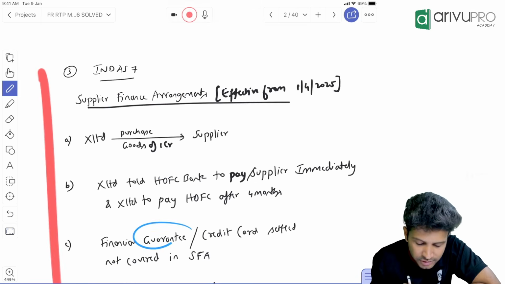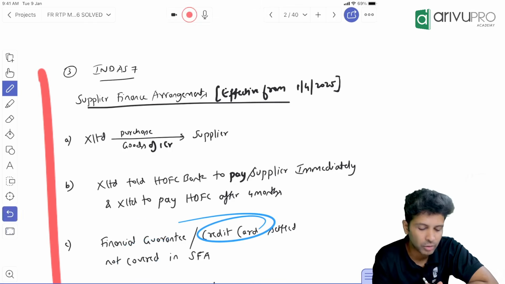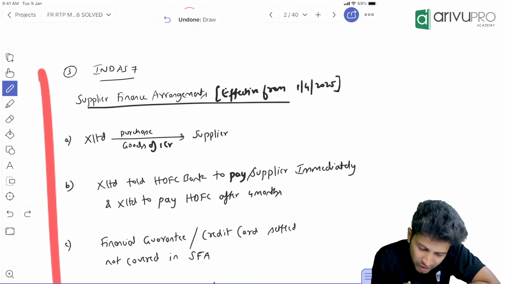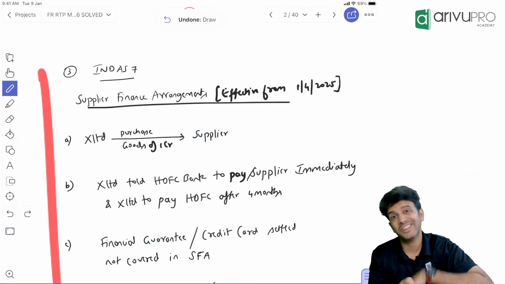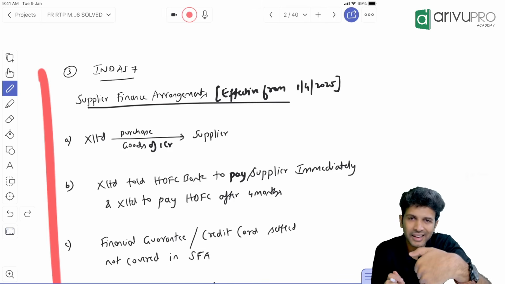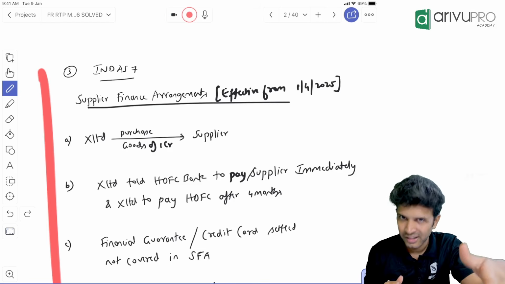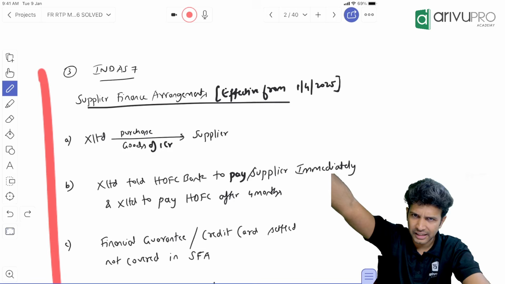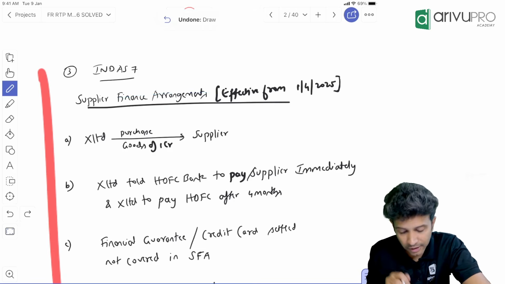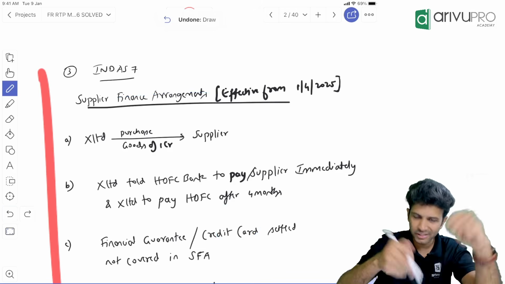Next, if any financial guarantee is given or the payment is made through credit card, it is not considered as SFA. Normally, suppliers may ask for some bank guarantees, right? So if a bank guarantee is given, then it is not SFA, because in a bank guarantee, the bank will make the payment only if we default. Otherwise, no. The BG will get invoked only in that case, correct? So bank guarantees are not SFAs. Similarly, if you make any payment through credit card, again, it is not considered as SFA. Fine, now there is the meaning.